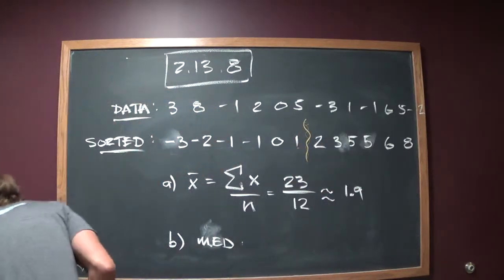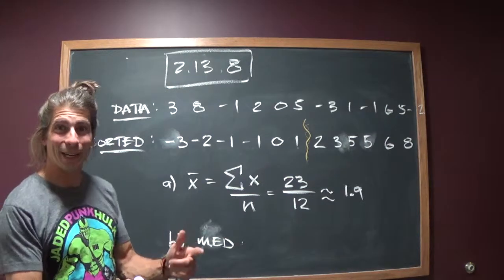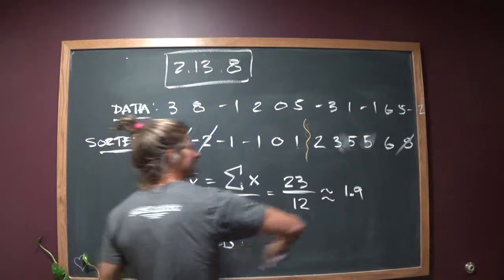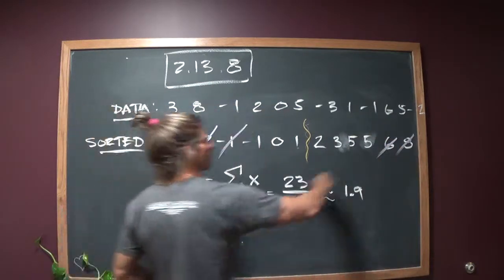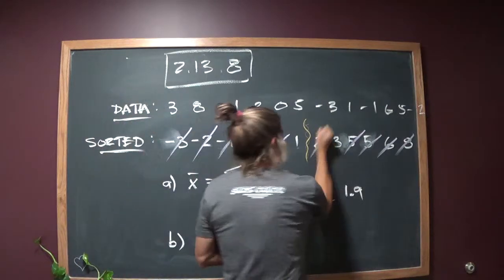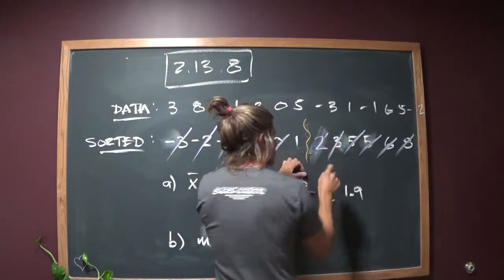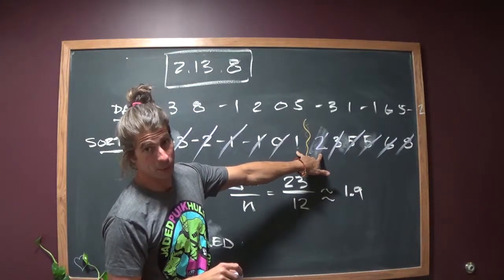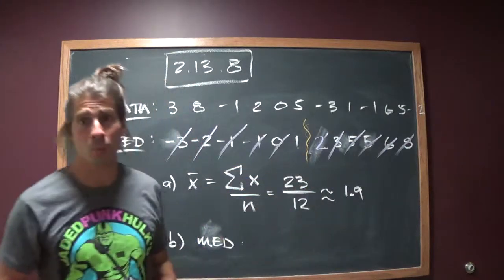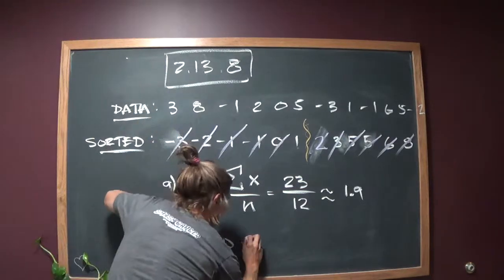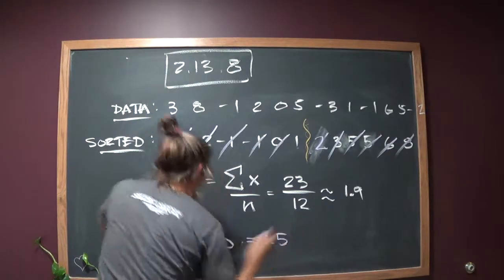If you can't see that right away, you can do what we did in class, which is chop the low, chop the high, chop the next low, chop the next high, and so forth, until you get down to 2 middle data points. In this case, the 1 and the 2. So since you have 2, you average those to get the middle, which means the median score is 1.5.